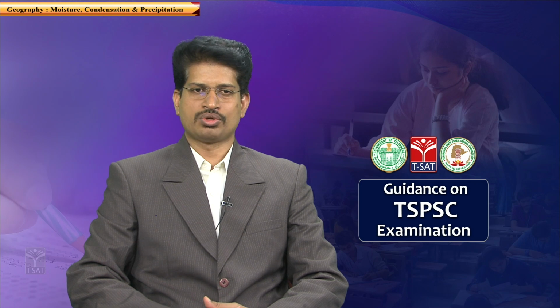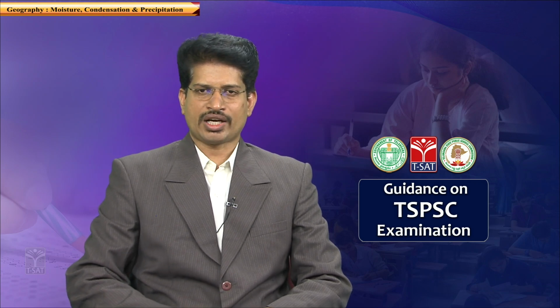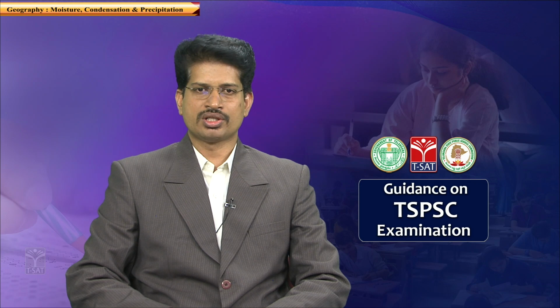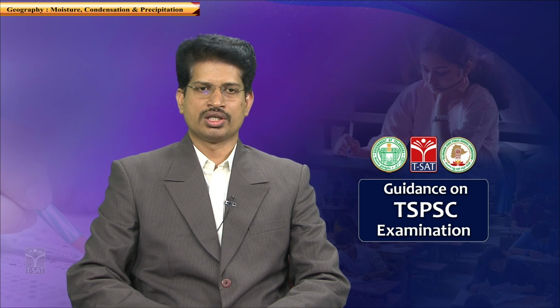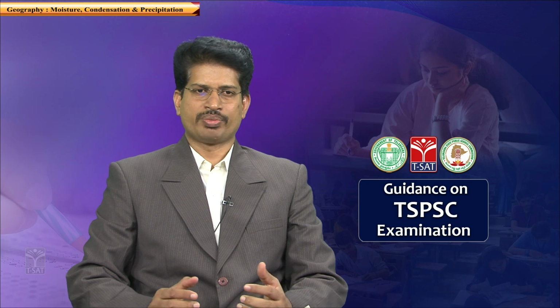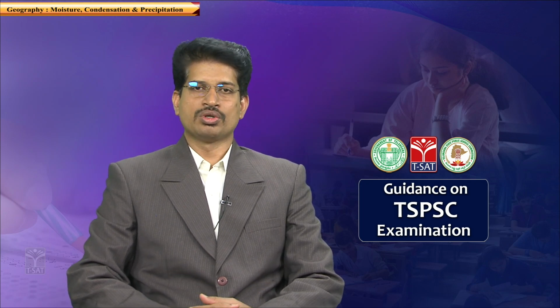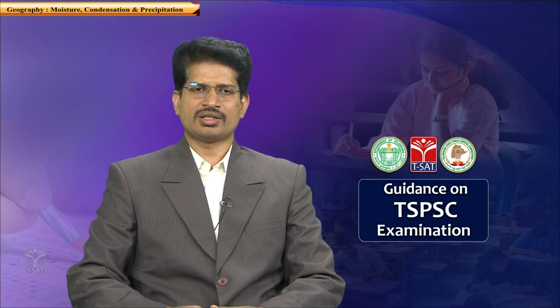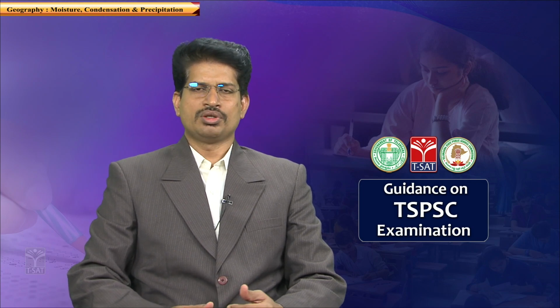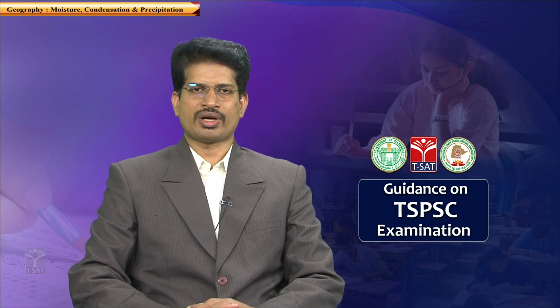One way is absolute humidity. What do you mean by absolute humidity? The weight of the actual amount of water vapor present in a unit volume of air, expressed in grams. So, the amount of water vapor present in the air in grams per unit volume is known as absolute humidity. The amount of water vapor air can hold is impacted by temperature.